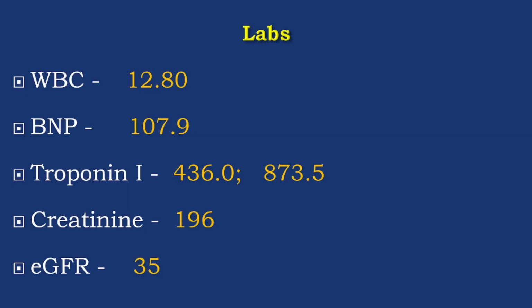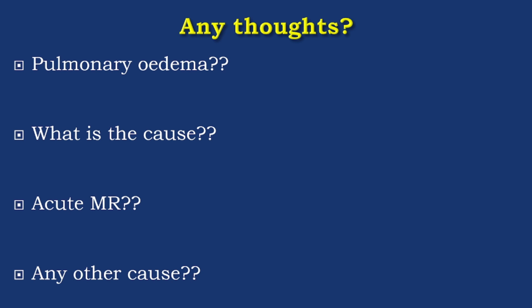And these are the labs. He has some leukocytosis, BNP a little bit high. Troponin-I is also positive, but it is not that high to explain pulmonary edema in this picture. Some renal impairment.